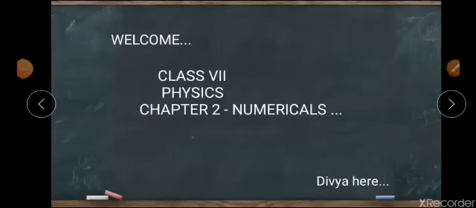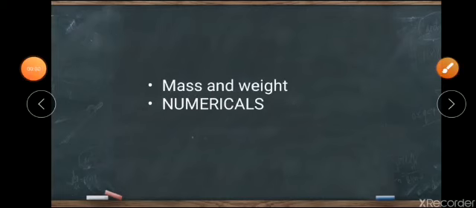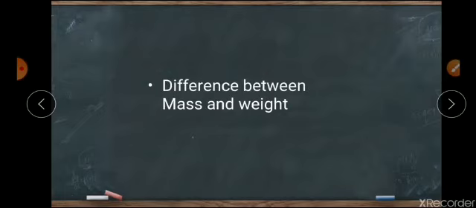So yesterday we have already uploaded your types of motion, and now only a small difference table regarding your mass and weight and the numerical part is remaining that we are going to complete in this session. So today in our class we will be discussing the difference table of mass and weight and also the numericals of your second chapter. Now let us see what is the difference between mass and weight.